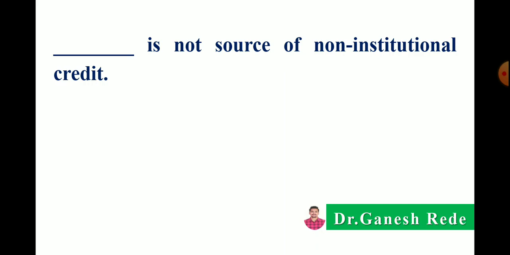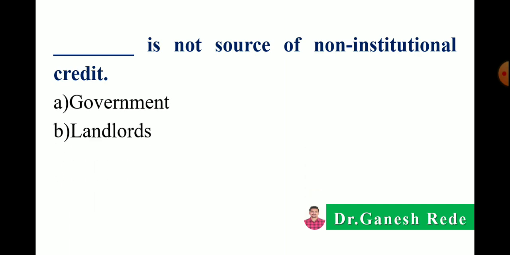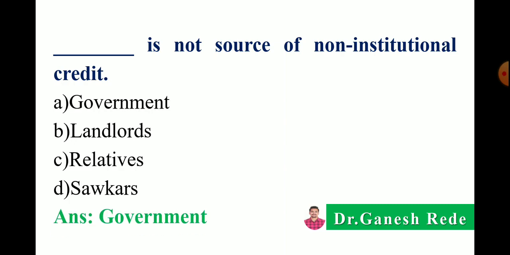Dash dash is not source of non-institutional credit. So option A, government, B, landlords, C, relatives, D, saukars. So correct answer is government is not a source of non-institutional credit.